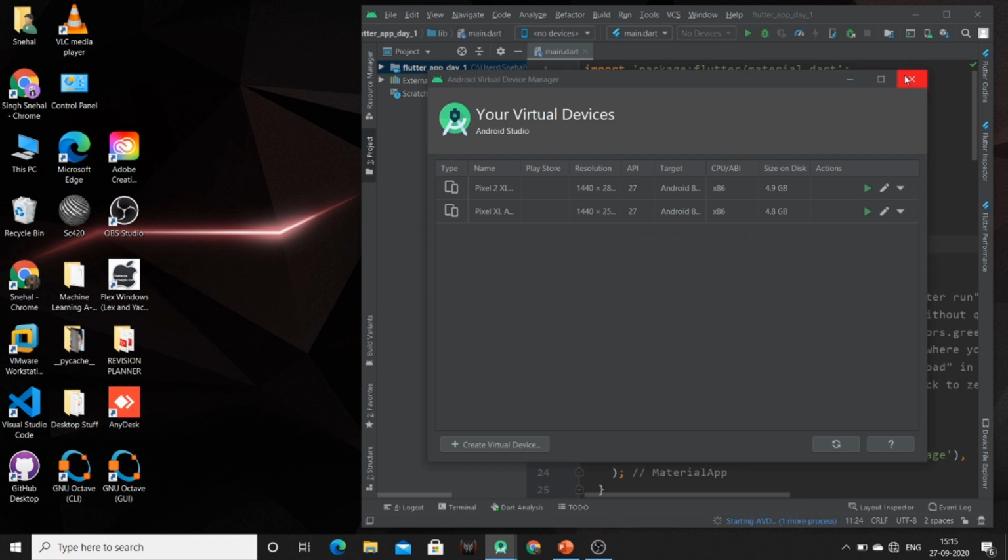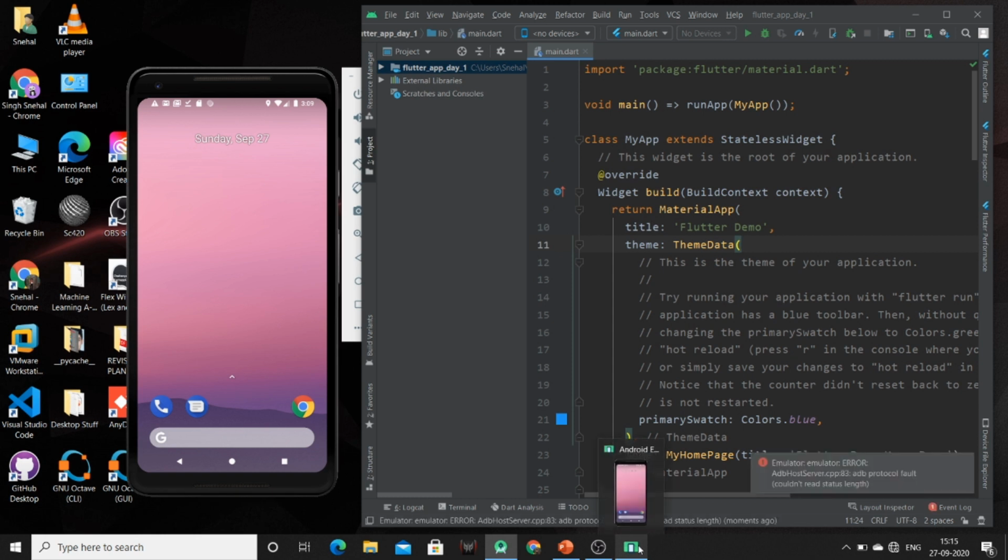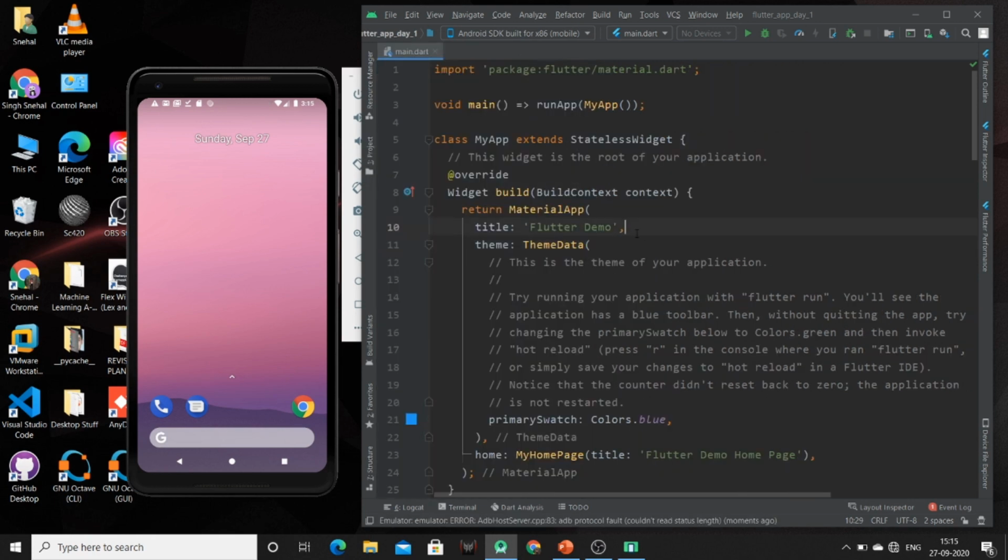Now this virtual device is starting. Here the process is mentioned. So here is our virtual device. So now we can run our sample app by clicking on this run button. So this app will be run inside this virtual device.